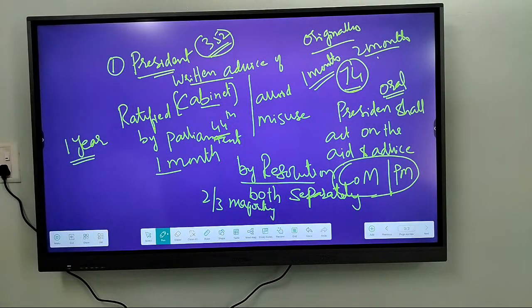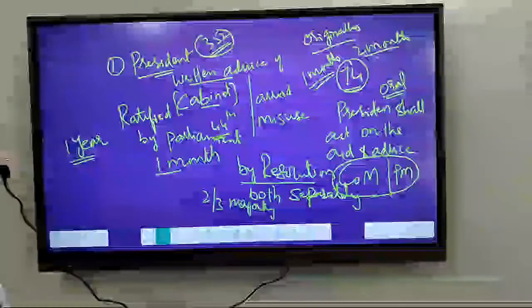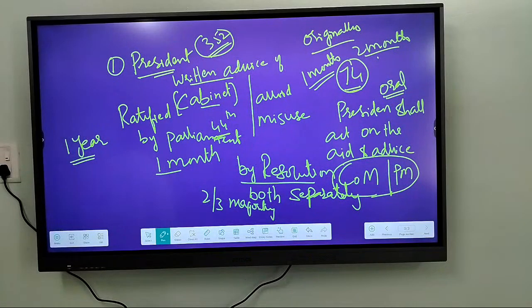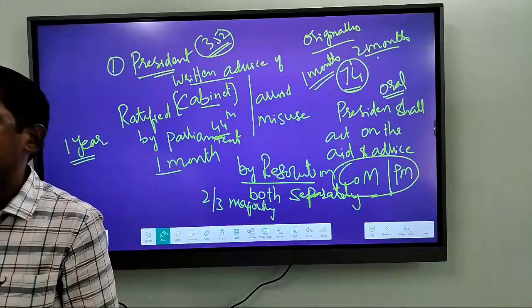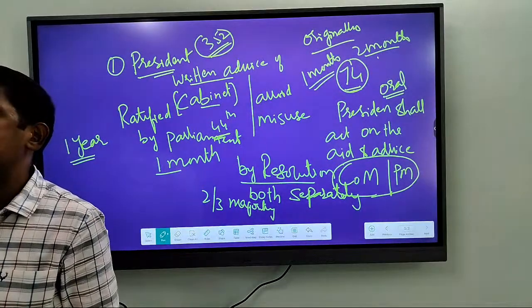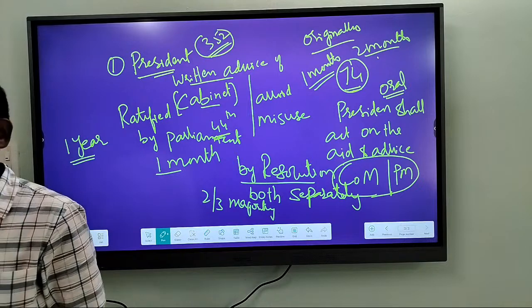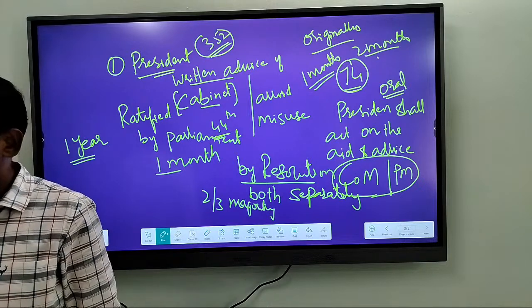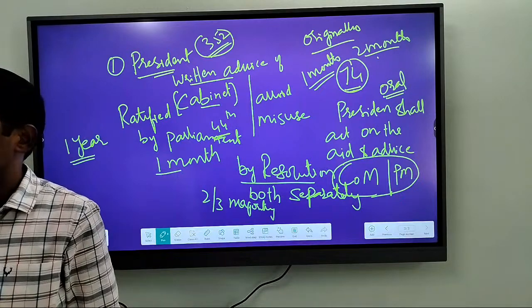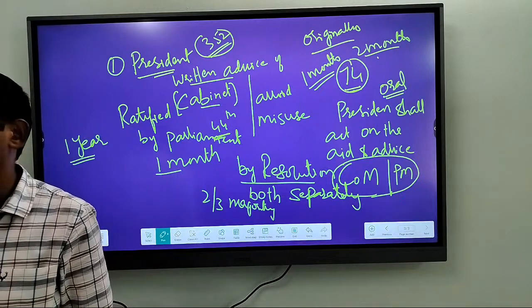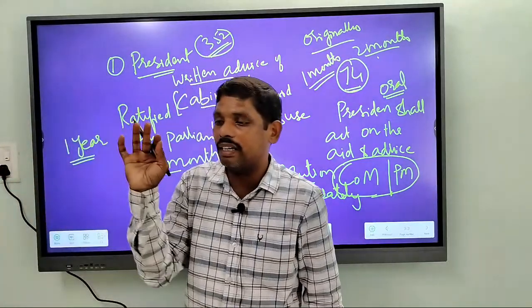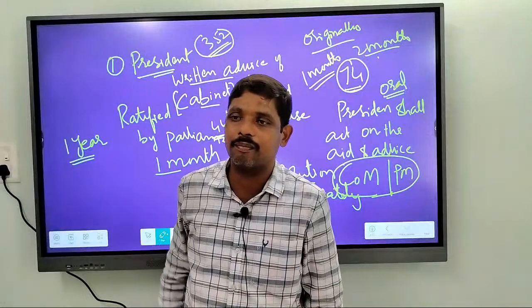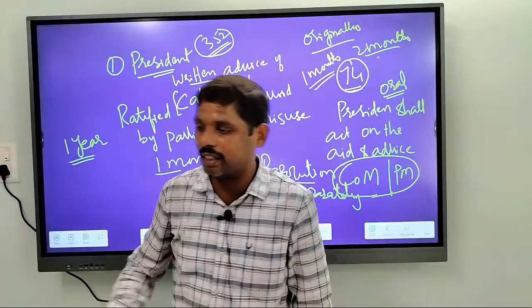So even every member of the Parliament, it is also the decision of Parliament. So Parliament contains people's representatives. That means without the acceptance of people of India, national emergency cannot be continued. Remember this point. So it should be ratified within 1 month. If it is not ratified within 1 month, there won't be any continuation of national emergency. Right? This is one thing you should remember.